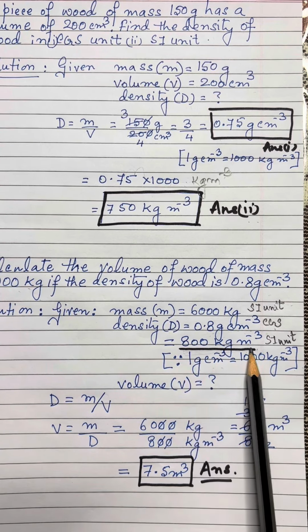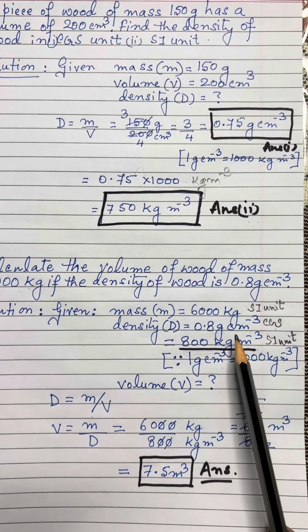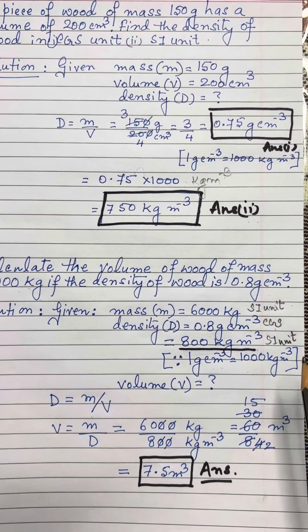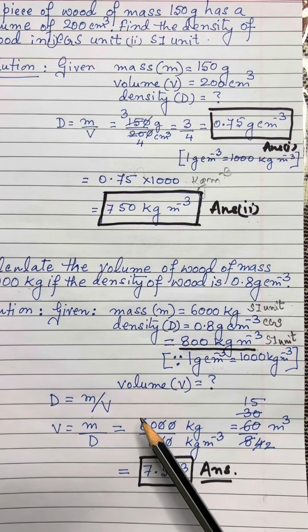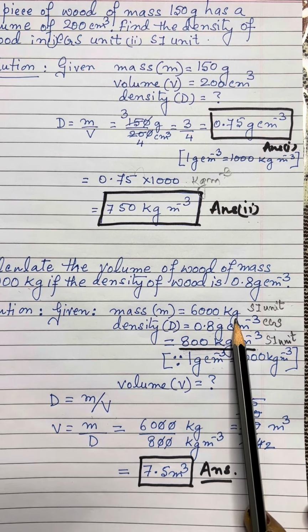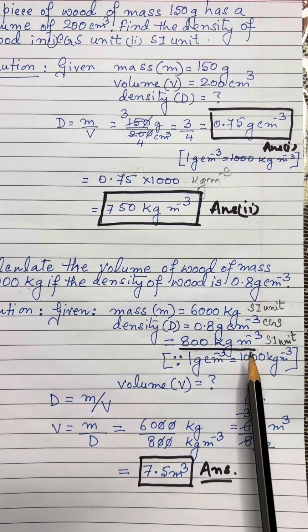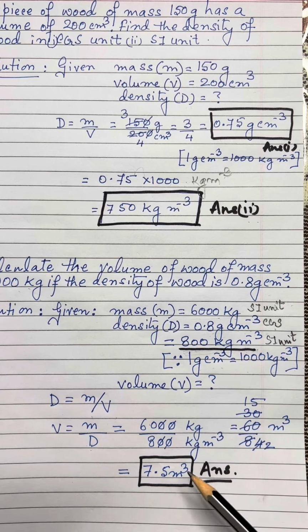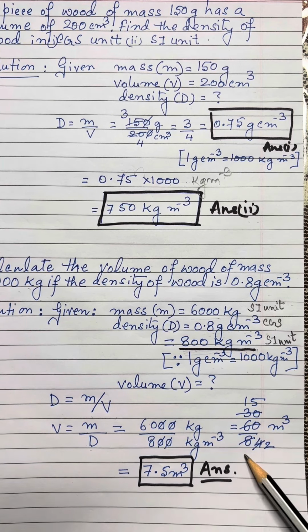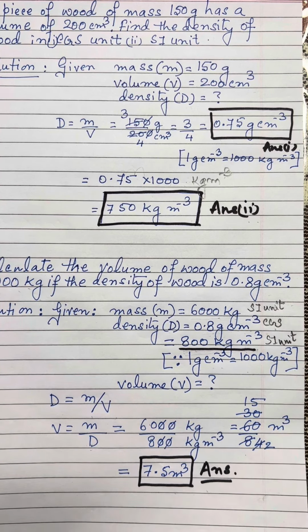That is so important. Why? When you are substituting the values, you do not have to search which value you have to substitute. So, D is equal to m by V, mass, one value is only written over here, you substitute that. Density, you have underlined the value which you are going to substitute. So, substitute that. Now, find out the value and you get the answer in meter cube, which is the SI unit.